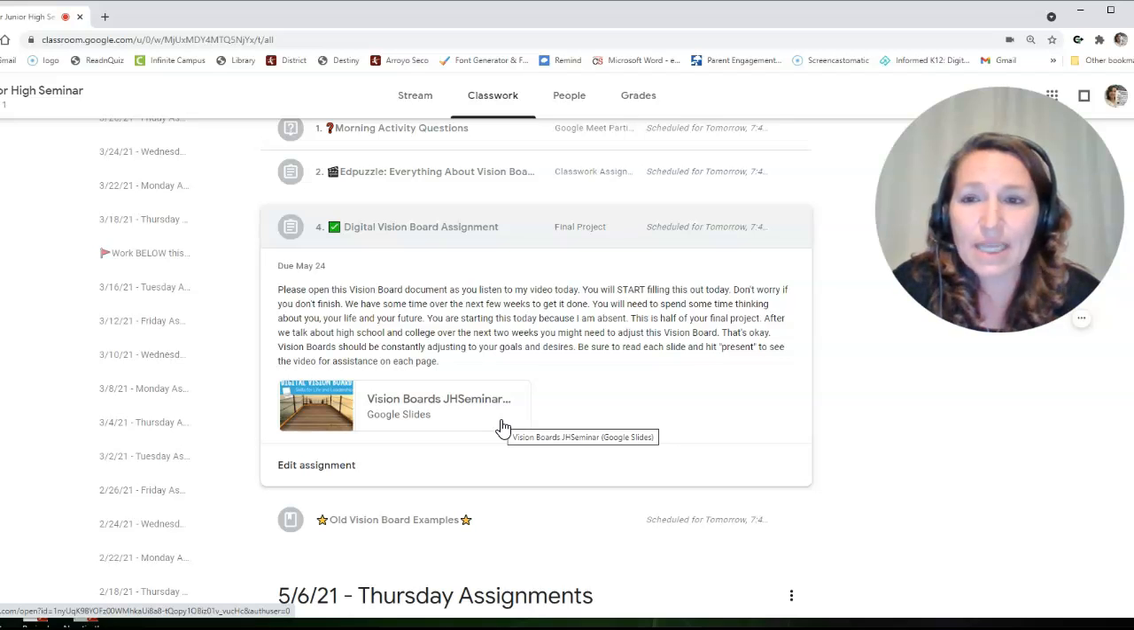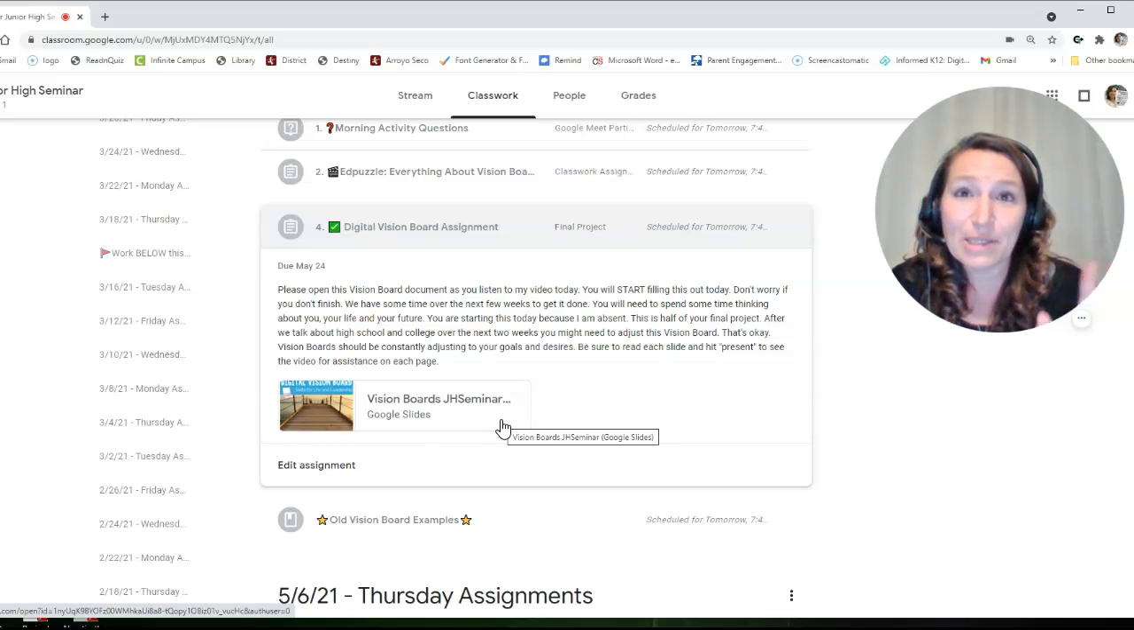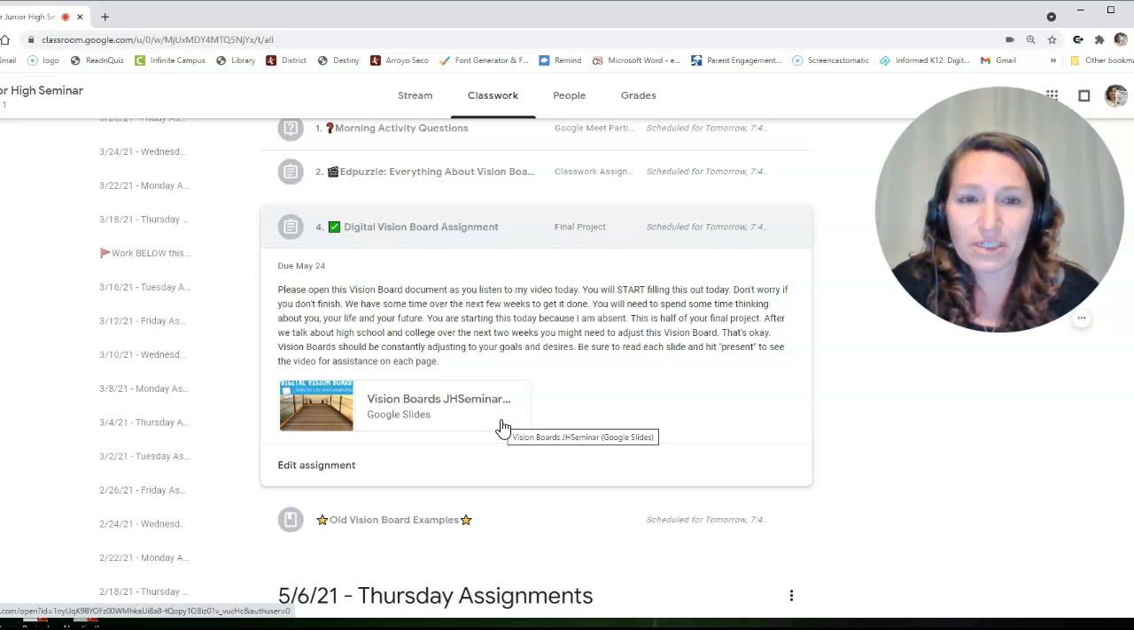You will need to spend some time thinking about you, your life, and your future. You are starting this today because I'm absent, and so I'm putting my other units on hold, but this is half of your final project. After we talk about high school and college over the next 2 weeks, you might need to adjust this vision board. That's okay. Vision boards should be constantly adjusting to your goals and desires. Be sure to read each slide and hit present to see the video for assistance on each page. So let's go ahead and click this, please.